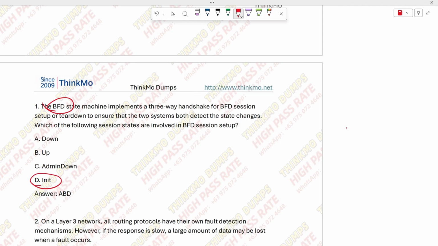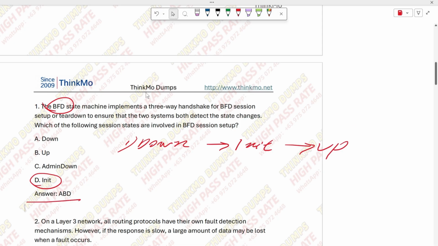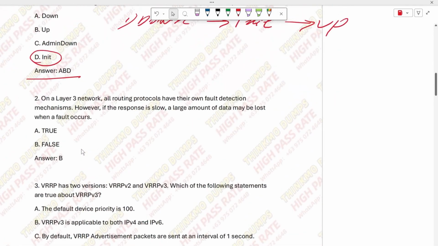At the very beginning, there's an initialization state, which is called init. There are a total of 3 states. The very first state is the down state. Then from the down state, it enters the initialization state. After that, it goes up. These 3 states, A, B, and D, are the ones it goes through. All right, now let's look at the second question.